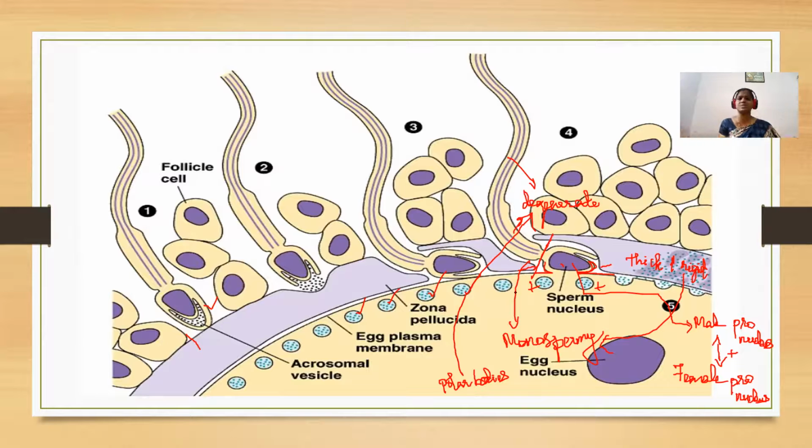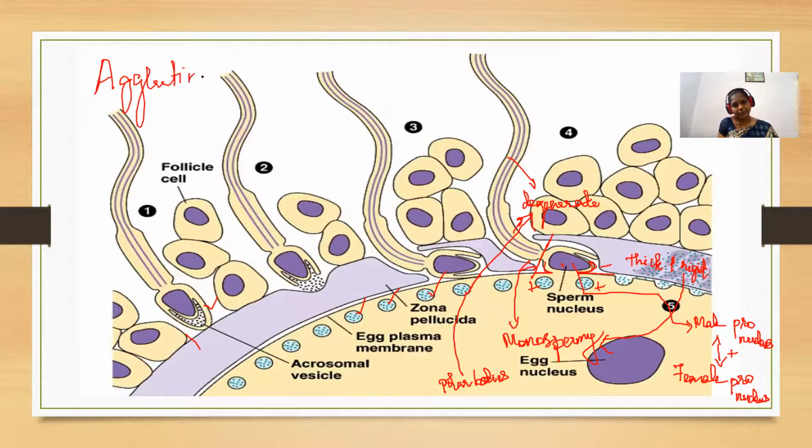Maybe some other cells may be there in the female reproductive system. How are they selectively going and entering this secondary oocyte? It is because of a special type of reaction called agglutination reaction.